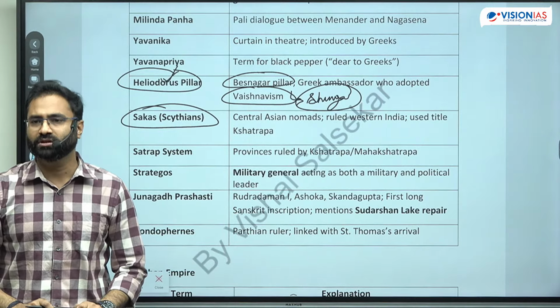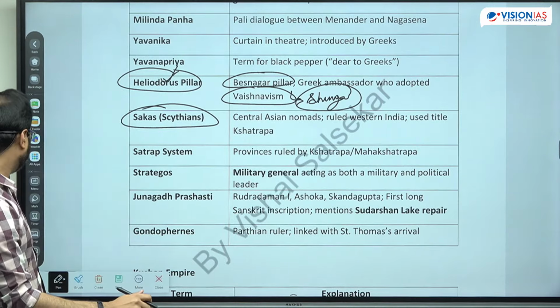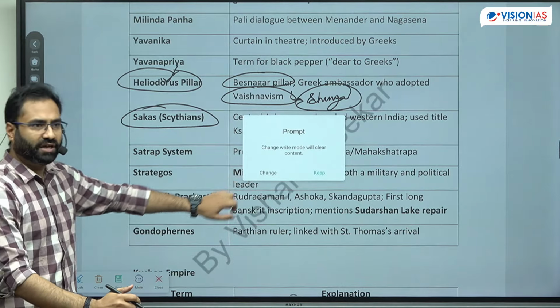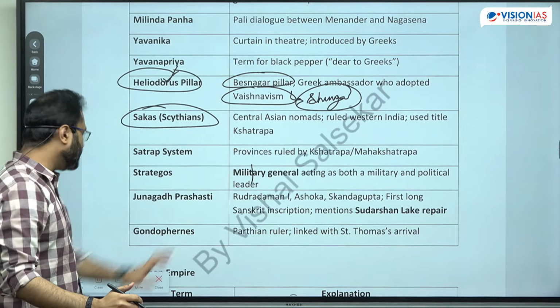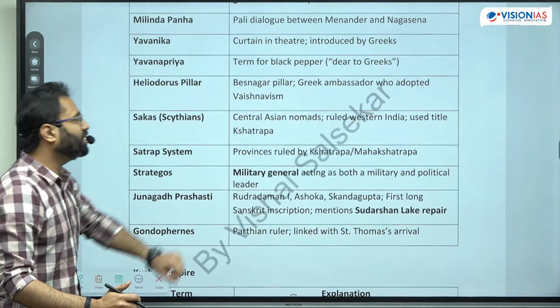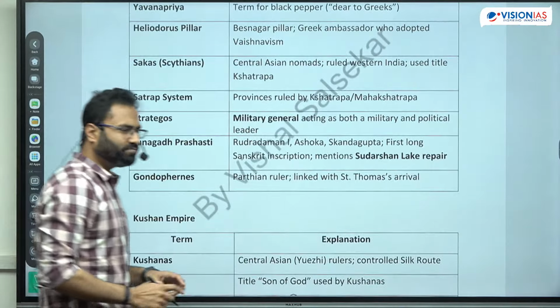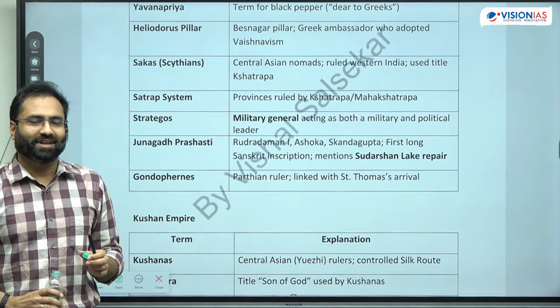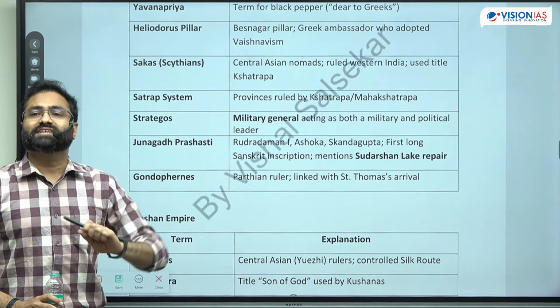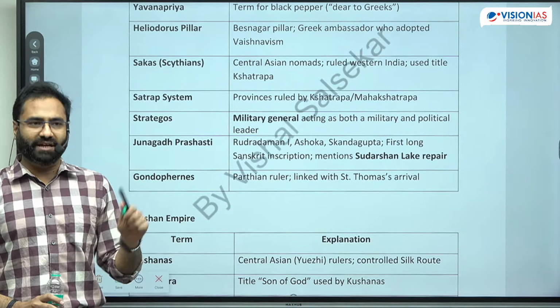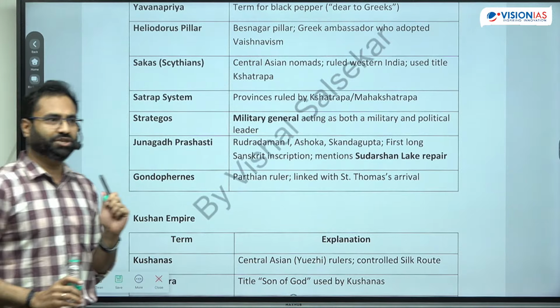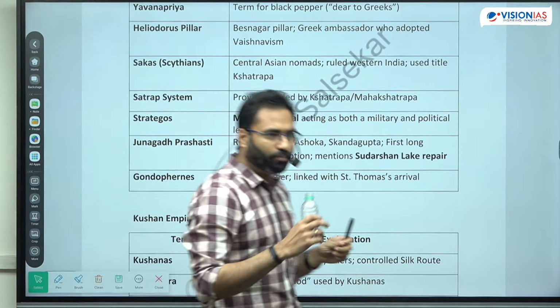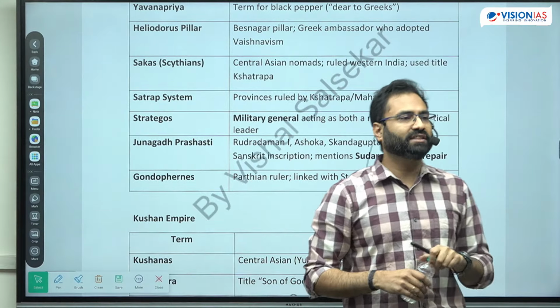was Rudradaman I. Now you might have already read regarding the Shak era, है ना? Shak era, historically it is said that it is attributed to which particular king? Shak era is attributed to which particular king? कनिष्क ऐसा बोला जाता था. Even many texts, even R.S. Sharma talks about Kanishk,